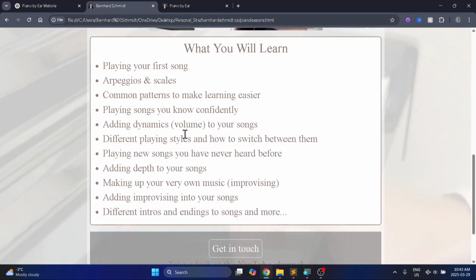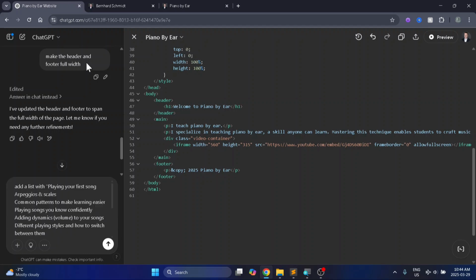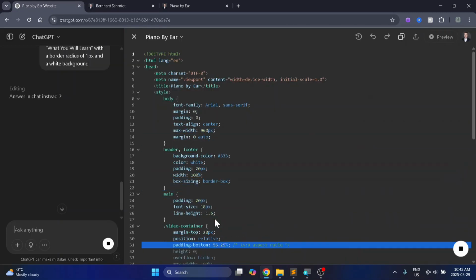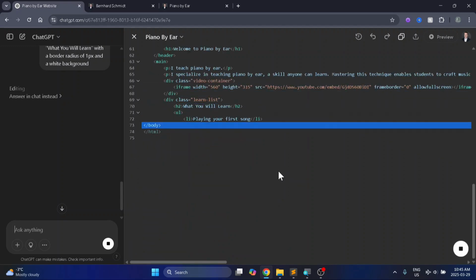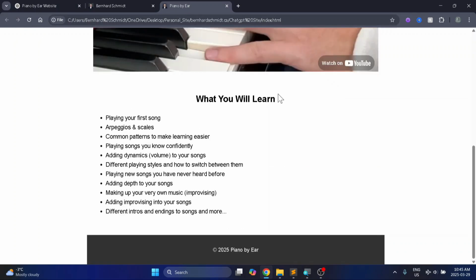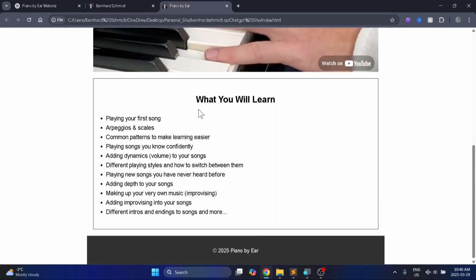Let's add my list down here. I'm going to feed it my list inside quotes with a title. I've also asked it to design it a bit, give it a border radius, so rounded corners, and a border line of 1 pixel. This it does have a white background. It did not add the border, however.